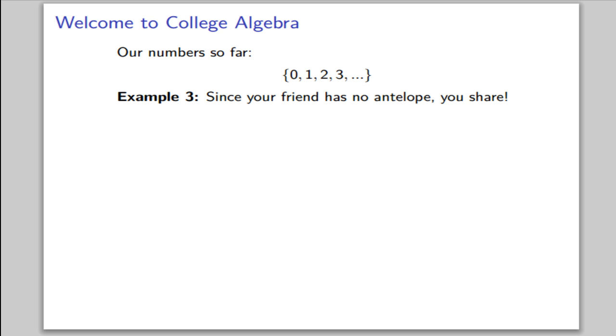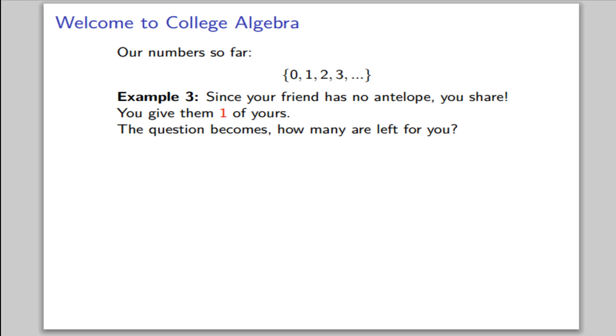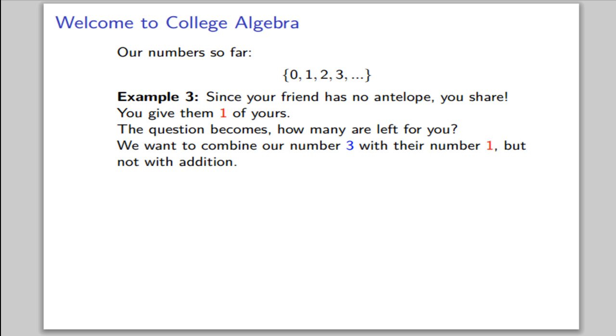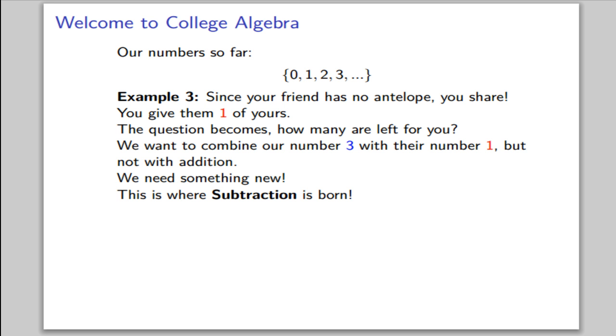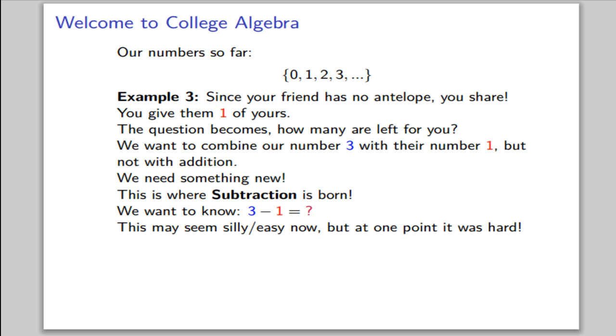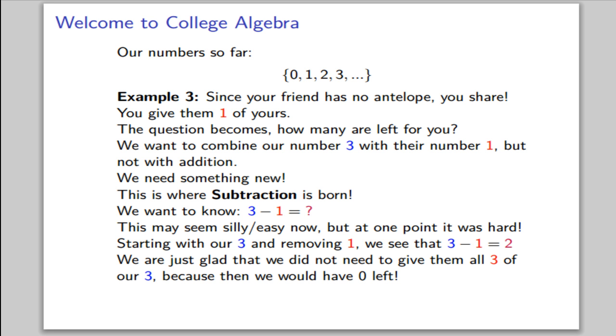Now, since your friend didn't catch any antelope, you share. You give them one of yours. Now the question becomes, how many are left for you? We want to combine our number 3 with their number 1, but this time not with addition. We need something new. This is where subtraction is born. We want to know 3 minus 1 equals what? Again, this may seem silly and easy now, but at one point it was hard. Starting with our 3 and removing 1, we see that 3 minus 1 equals 2.